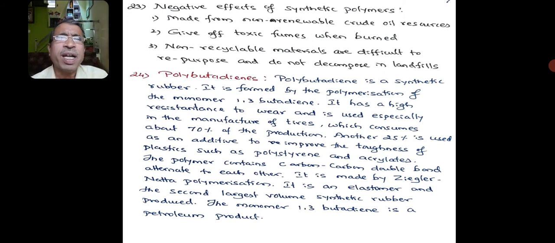Coming to the negative effects of these polymers. Polymers also have negative effects, like they are made from non-renewable crude oil resources. They give off toxic fumes when burned. These polymers are non-recyclable materials. Therefore, they are difficult to repurpose or reuse, and do not decompose in landfills.